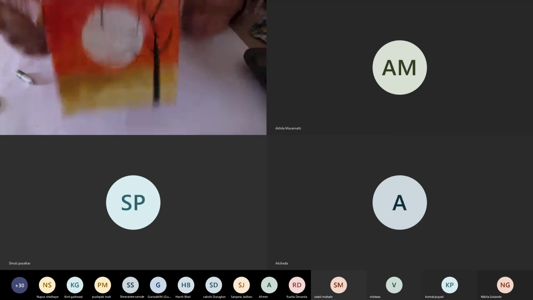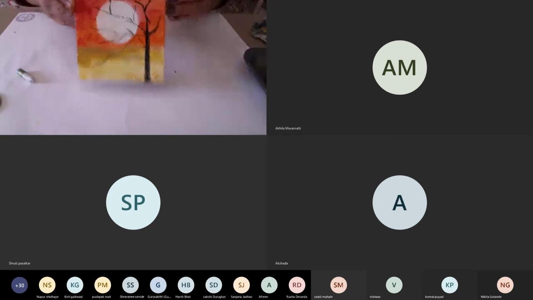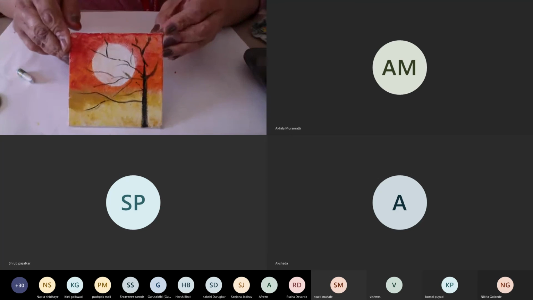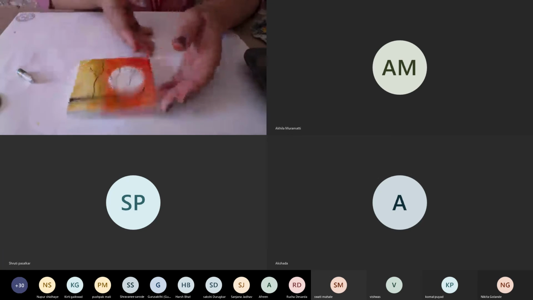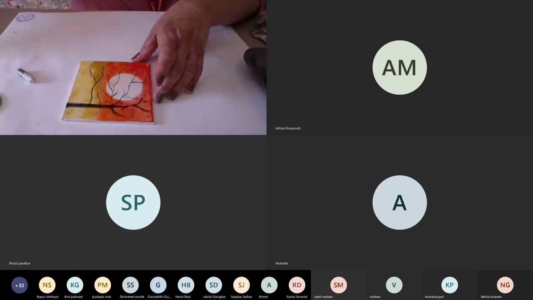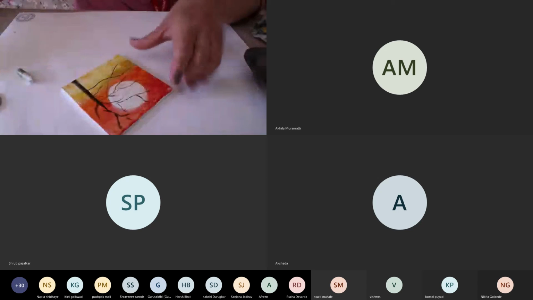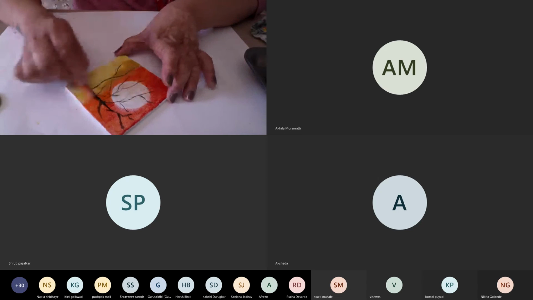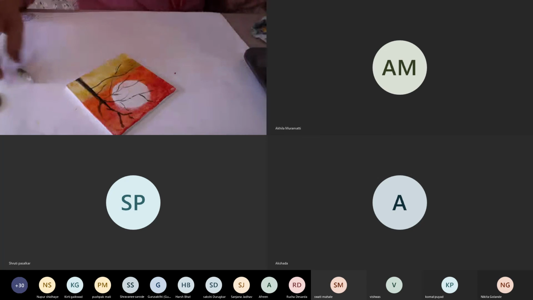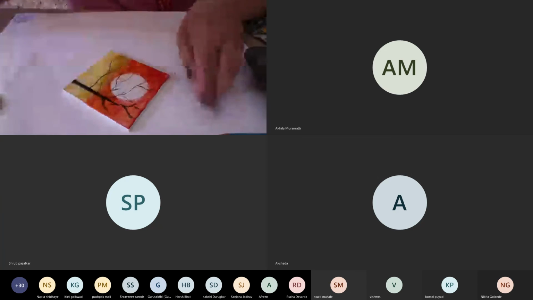So it's a little painting, a poster mixed with acrylic, and to give it a touch, you can use sketch pens, or you can mix with anything else, and just refine it with oil pastels also, so that it looks really nice.